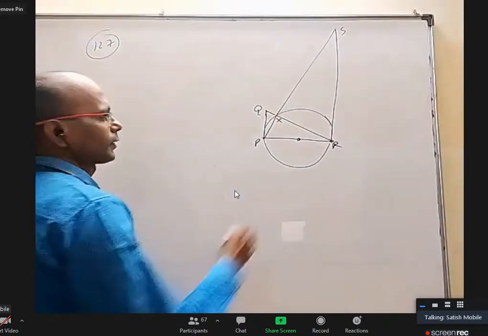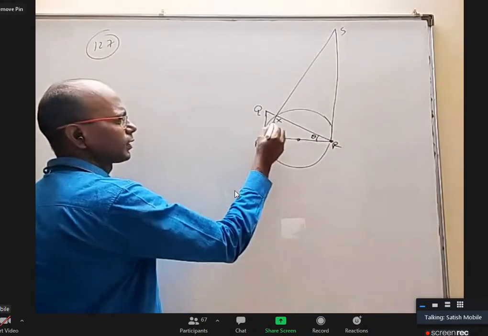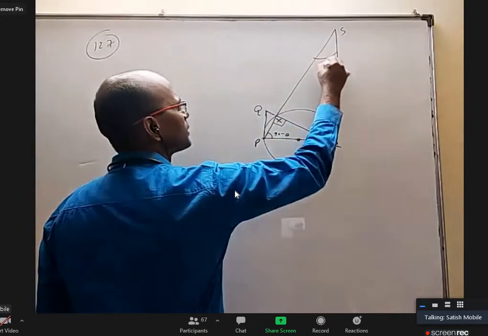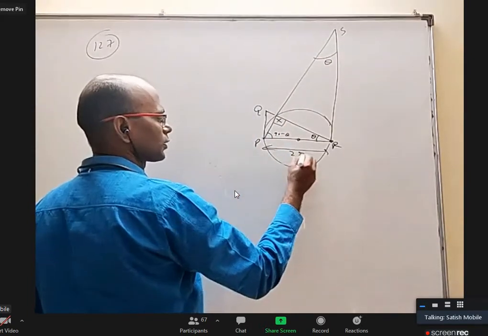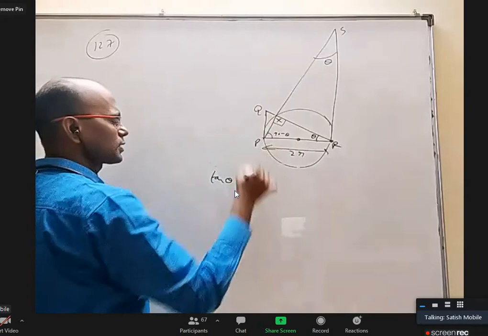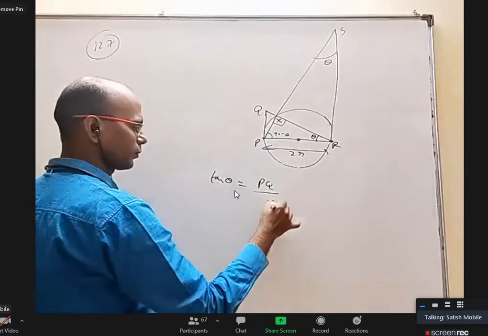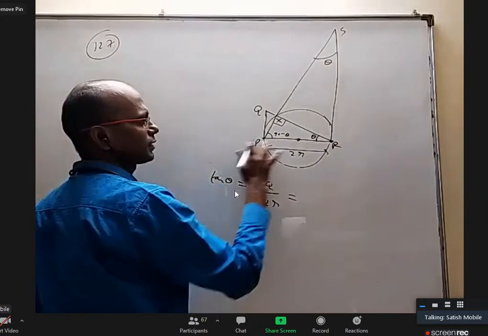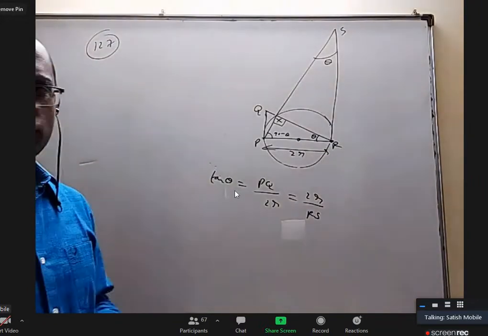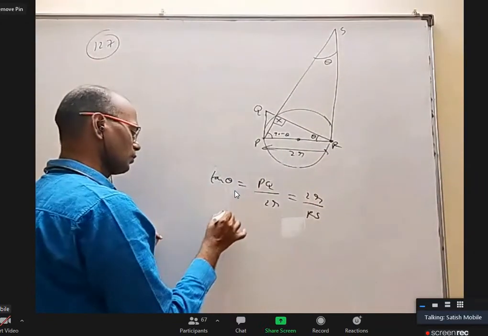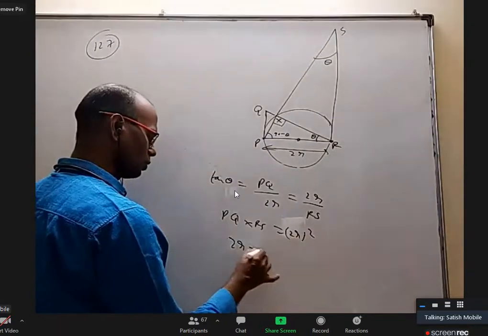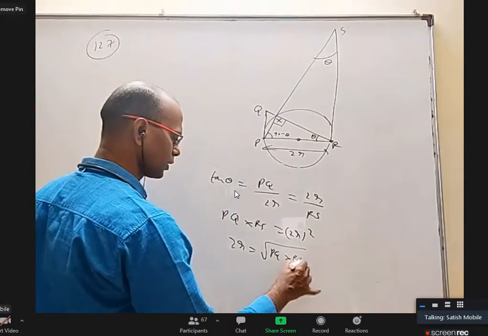Now, if I take this angle as theta, because this angle in a semicircle is 90 degrees, this will be 90 minus theta and this will be theta. And this whole thing is 2r. In this triangle, if I take tan theta, the opposite side is PQ and this is 2r. In this big triangle, if I take tan theta, the opposite side is 2r and the adjacent side is RS. Actually, you can use similar triangles properties also. You'll get the product of these two equal to the product of these two. So PQ into RS is equal to 2r whole square, and 2r is the square root of PQ into RS.